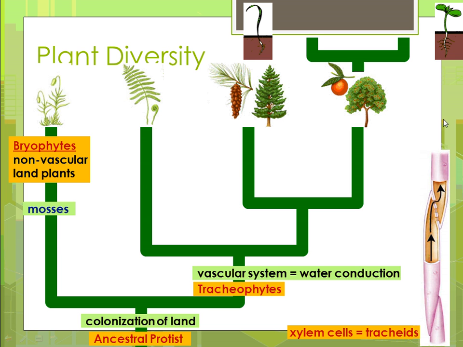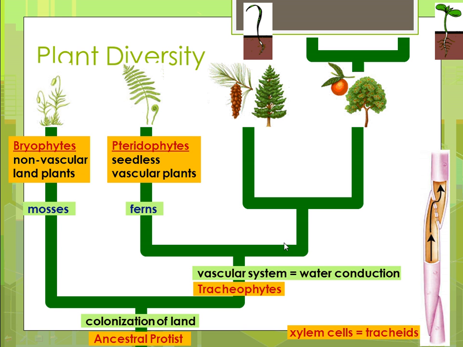And so these three groups of plants all have tracheids. They all have xylem. All right, so we have the pteridophytes. Those are your ferns. They have vascular tissue. They have those tracheids, but they are seedless. They have spores. And then we have the evolution of pollen and seeds. Pollen is essentially plant sperm. Some people have allergic reactions to it, and we have seeds, and that's going to protect the developing embryo.